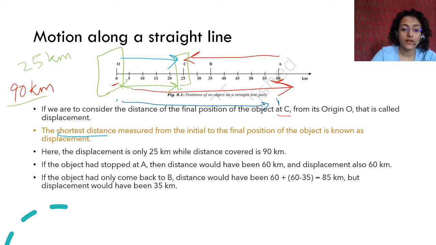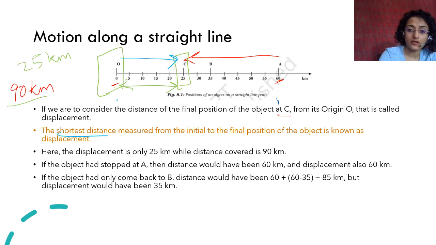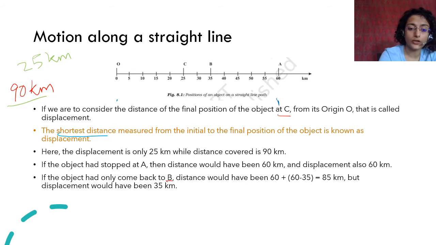If the object had come back only to B, for example, let me erase something. It went from O to A and came back only to B instead of C. Then how much is it?